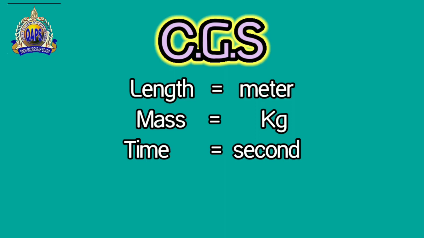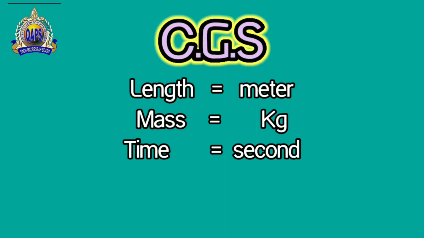Here we have three basic quantities, because we have already learned about the quantities. The first quantity is length, the second quantity is mass, and the third quantity is time. Good. Three quantities: length, mass, time.